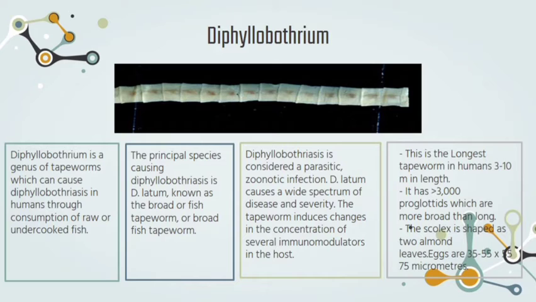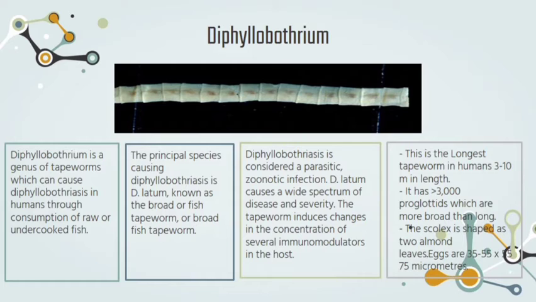Diphyllobothrium is a genus of tapeworms which can cause diphyllobothriasis in humans through consumption of raw or undercooked fish. Diphyllobothriasis is caused by Diphyllobothrium latum, known as the broad or fish tapeworm. Diphyllobothrium is considered a parasitic zoonotic infection. Diphyllobothrium latum causes a wide spectrum of disease and severity, like abdominal discomfort, diarrhea, and weight loss. This is the longest tapeworm in humans.